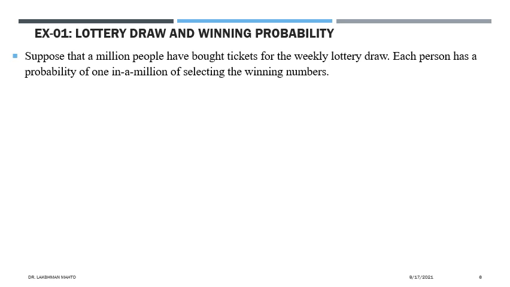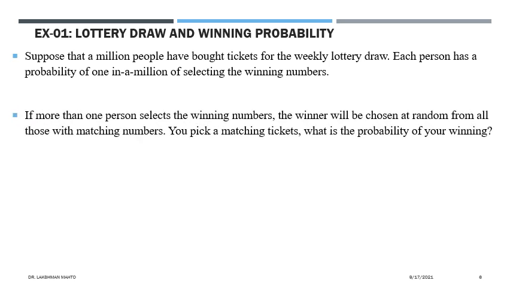1 in a million. Okay. Now the next question is coming. If more than one person selects the winning number, the winner will be chosen at random from all those with the matching number. That means all those with the winning matching number.